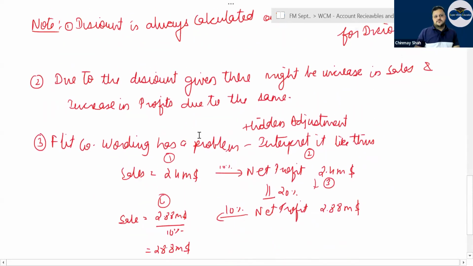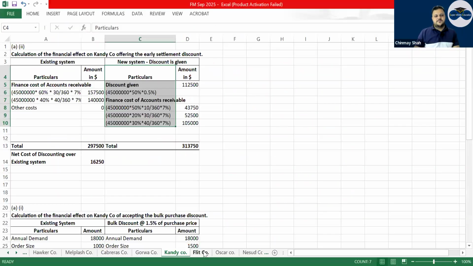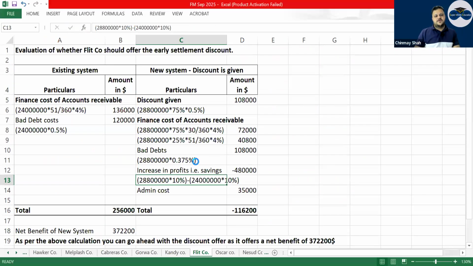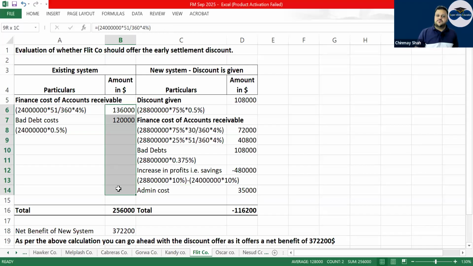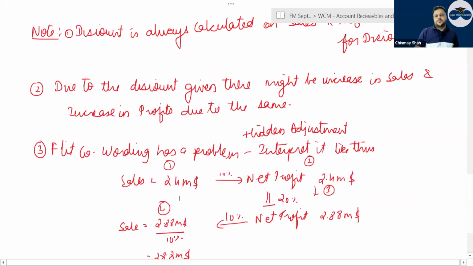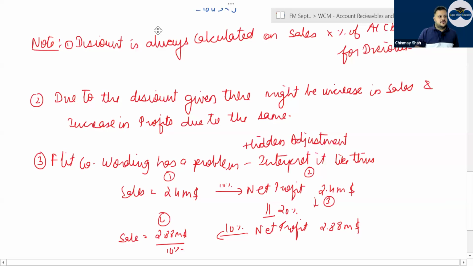The fleet company question of account receivable is an important question. Obviously, we have done candy company and fleet company both. The increase in profit they have taken here as a cash flow, correct? So when you are writing costs, here I am writing all costs in positive, then my savings will go in negative. Remember this, it happens a lot of times. Fleet company is an important question, correct?